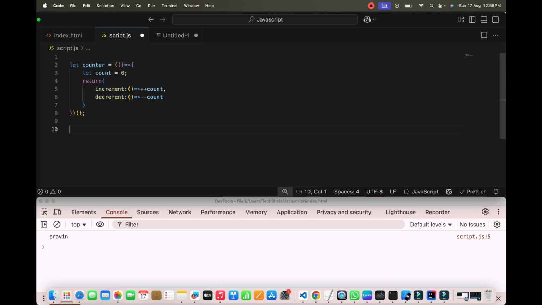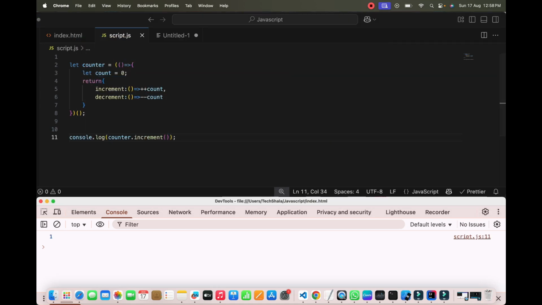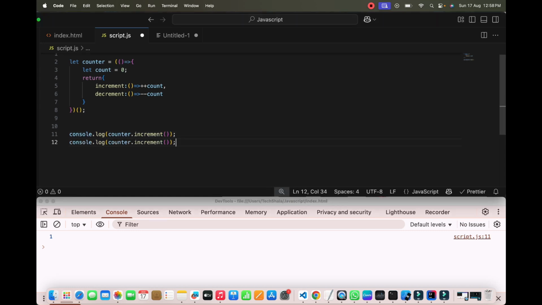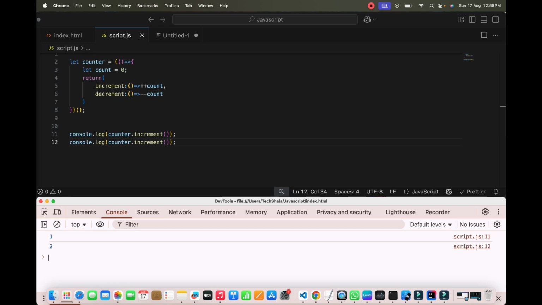If I try to print this value here, console.log counter.increment, see I am getting this value. I got 1. Again, if I do this, I'll get 2. So you see it is maintaining the state of this count variable inside the scope, and it increments that value. That is all it is.